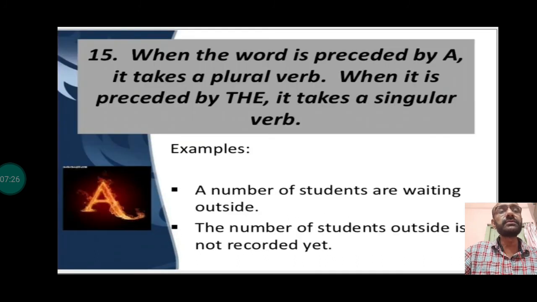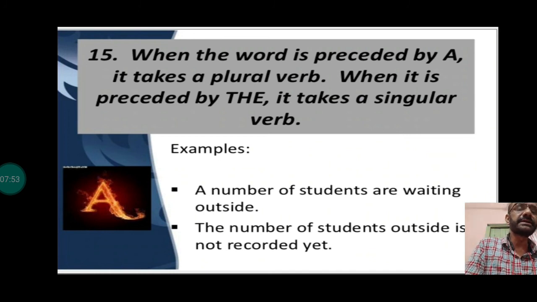Next rule: when the word number is preceded by a, it takes a plural verb. When it is preceded by the, it takes a singular verb. A number of students, a number of in itself becomes plural, but the number of students outside is not recorded yet. So you see here the style changes, a and the change the use of the verb.